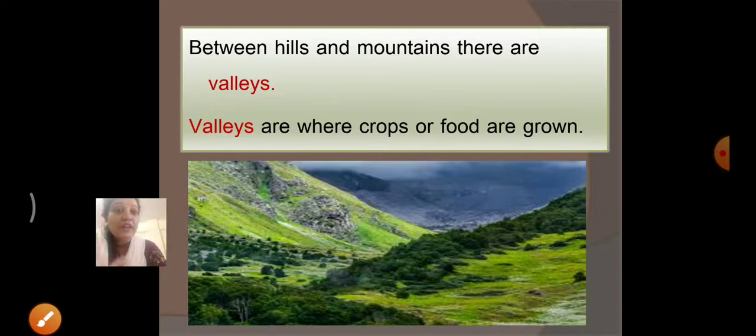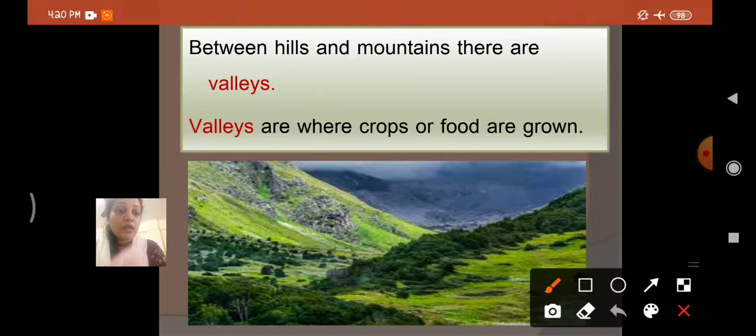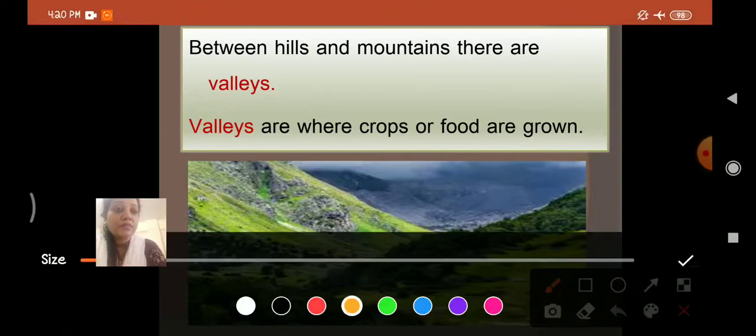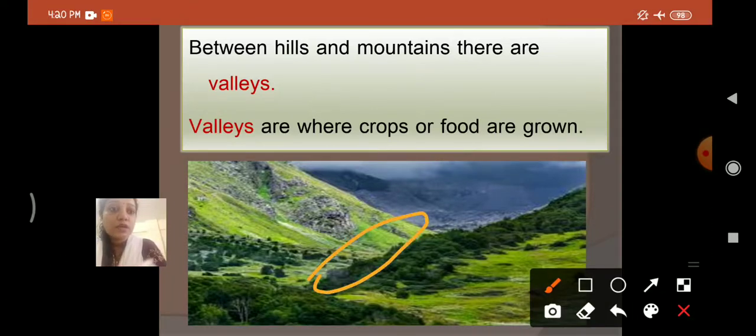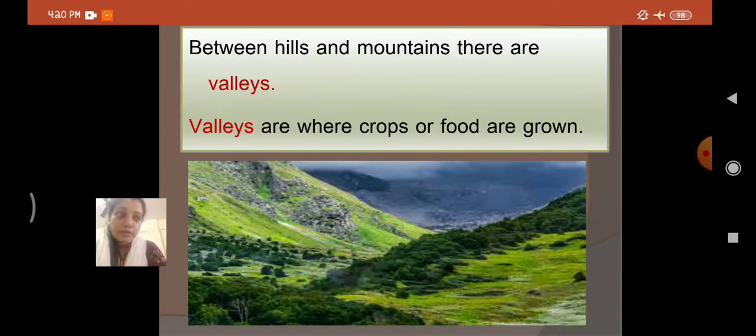Valleys are where crops or food are grown. Okay, so this place is valleys. In this place food and crops are grown.